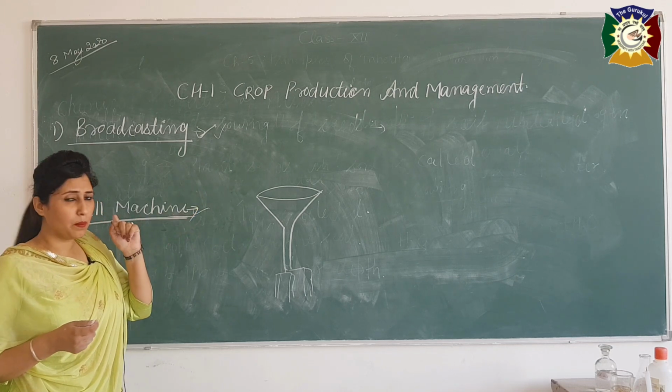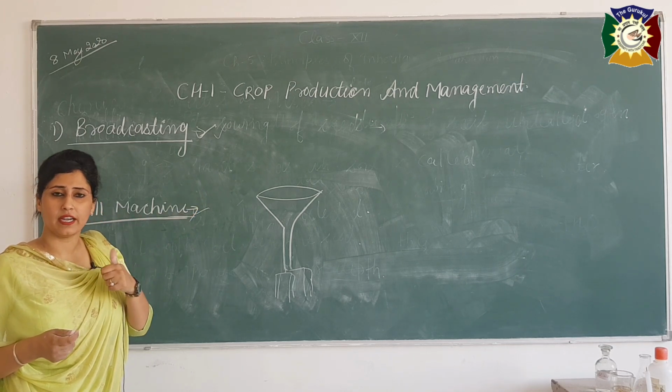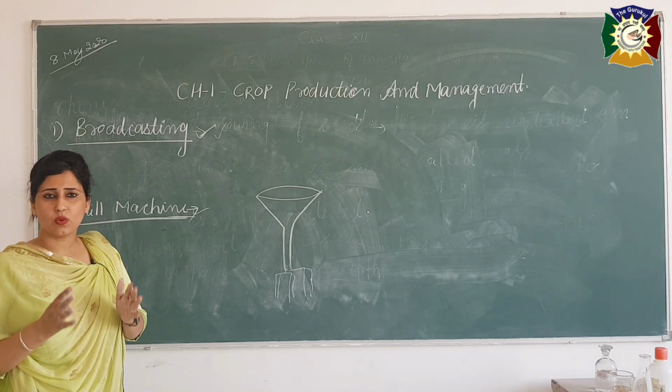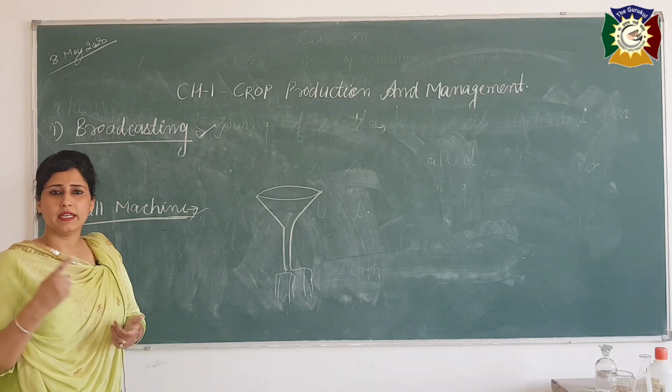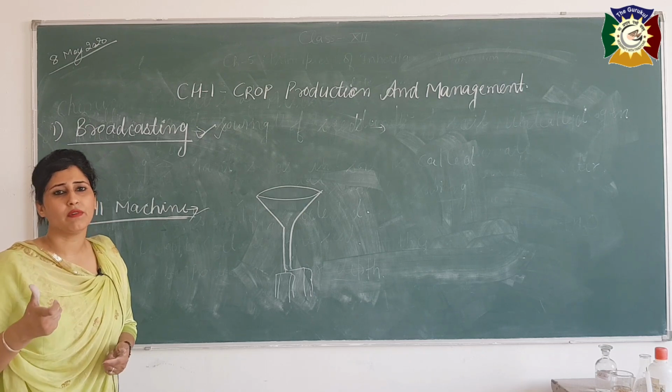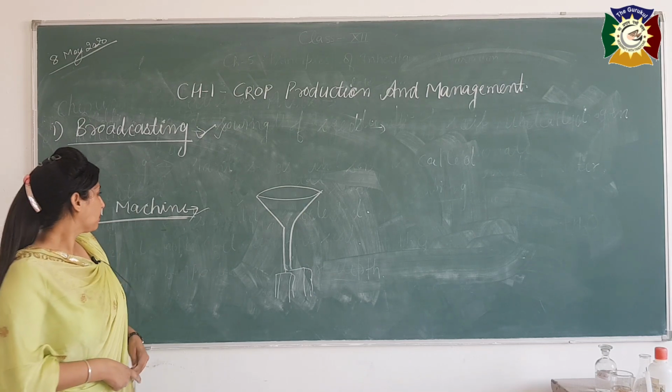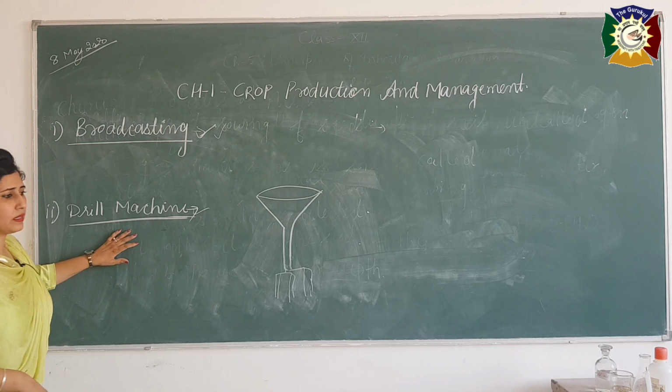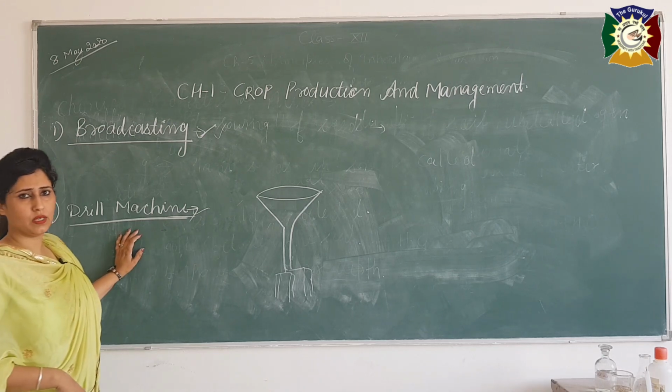So the modern seed drill machine which is attached to the tractor is good for us nowadays because it saves time and the manual labor of the farmer also. So these are the two methods to sow the seeds into the soil.